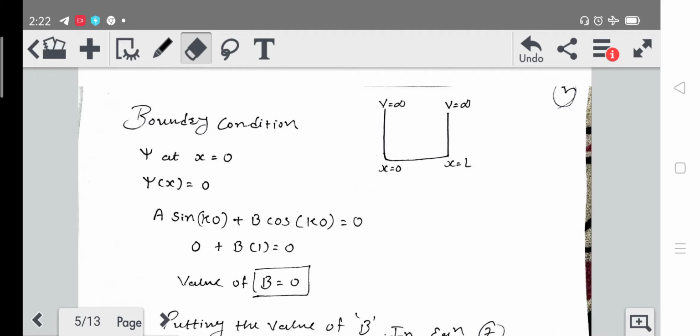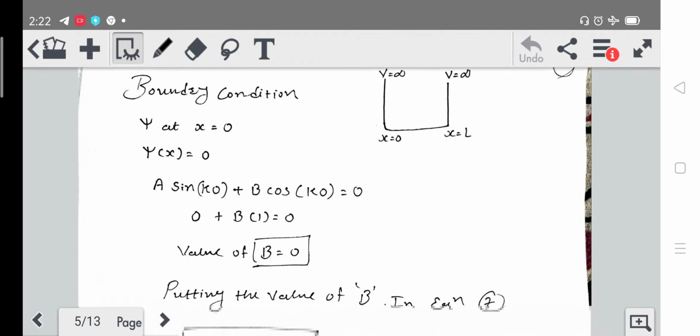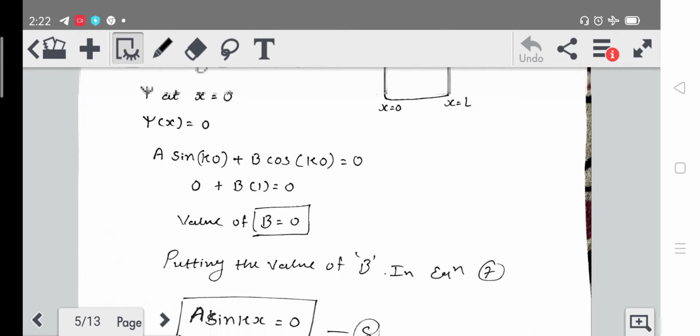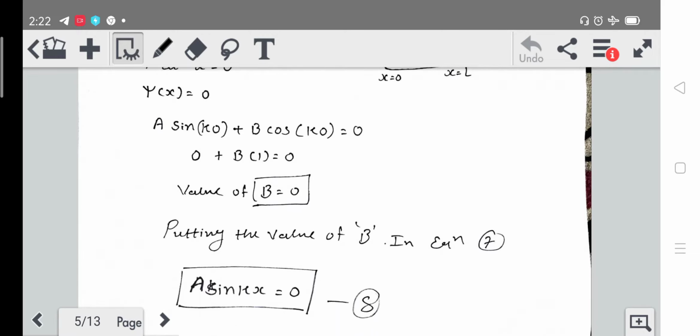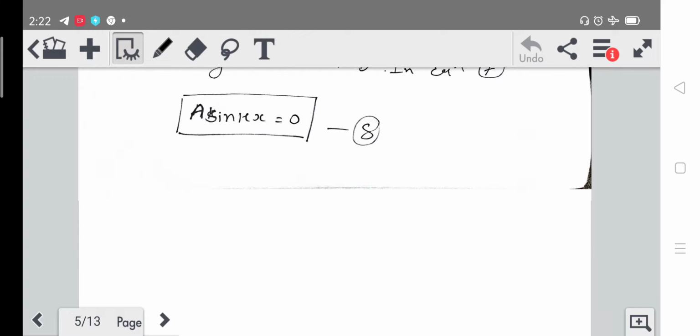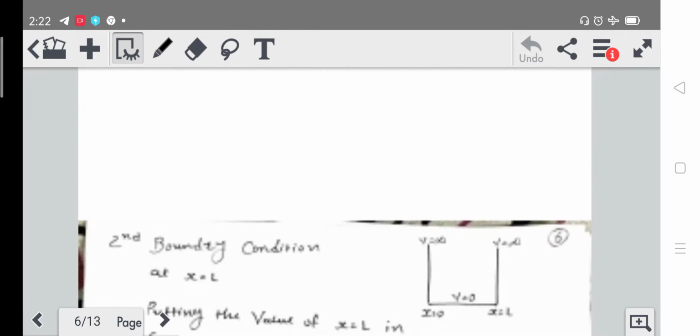So finally we will get the value of the constant B. Now let's put the value of B in equation number 7, and we will get A sin kx = 0.